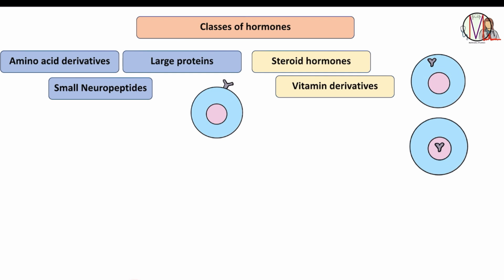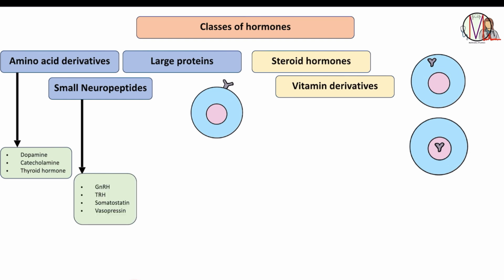Now let's talk about the examples. Examples would be difficult for you now if you don't know about the hormones. But once you finish this, it will be easy for you to come back here and go through these examples. So for amino acid derivatives, the examples are dopamine, catecholamine, and thyroid hormones. Now for small neuropeptides, the examples are GnRH, TRH, somatostatin, and vasopressin. It sounds difficult, right? But it won't be once you finish this chapter and come back here.